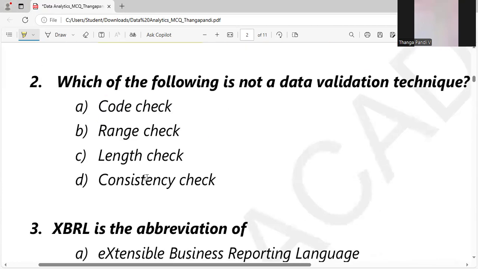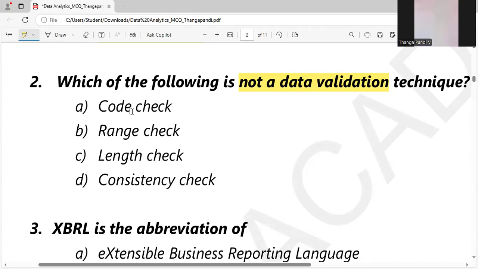So let's discuss the second question. Which of the following is not a data validation technique? We have to be conscious here, they are asking which is not a data validation technique. So let's discuss the options: code check, range check, length check, and consistency check.